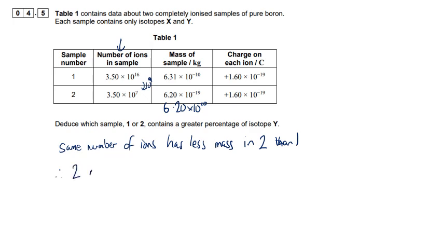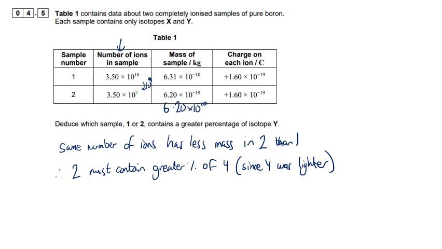And therefore 2 must contain a greater percentage of Y, since we said earlier that Y was lighter than X. We said X had more mass than Y previously.